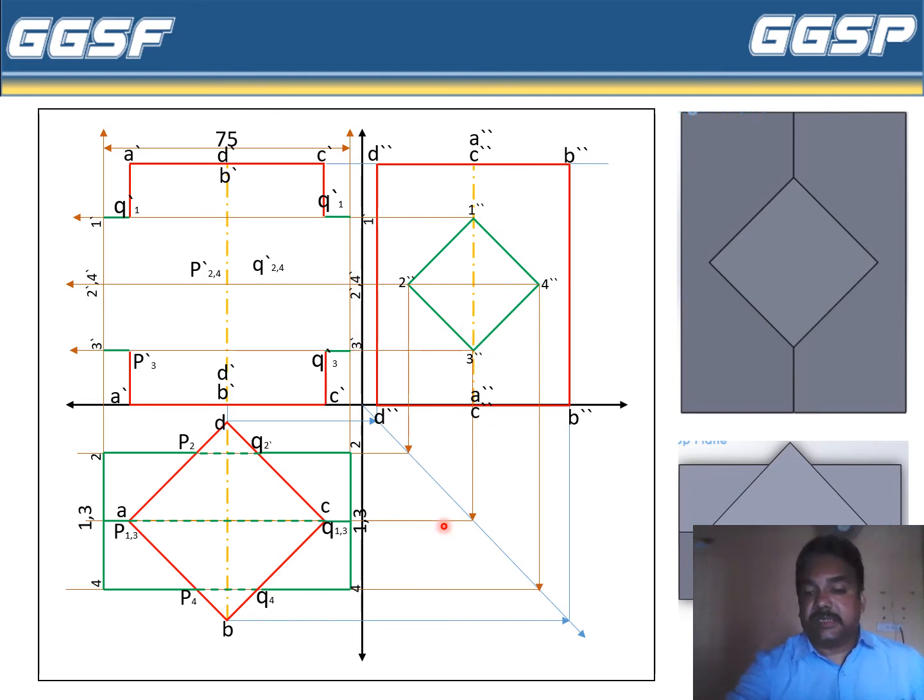Okay, so this is the outline of the horizontal square prism. The length will be similar, that is 75 millimeter, 75 millimeter. Now we have to draw the lines of intersection. So these are the outlines we have completed. Now how can we draw the lines of intersection?